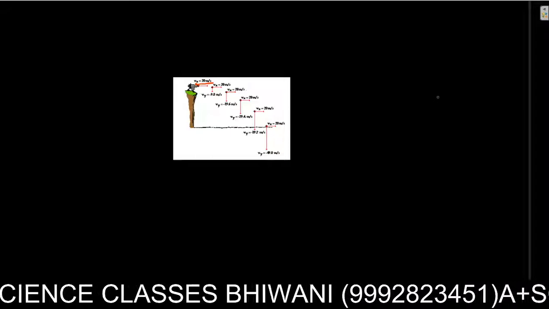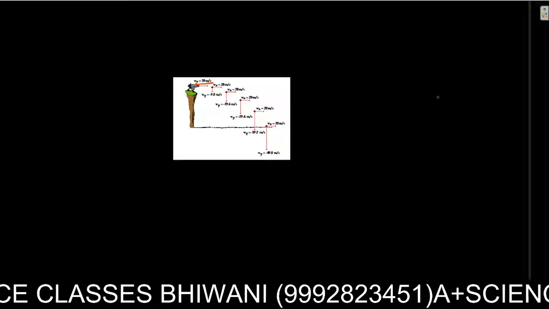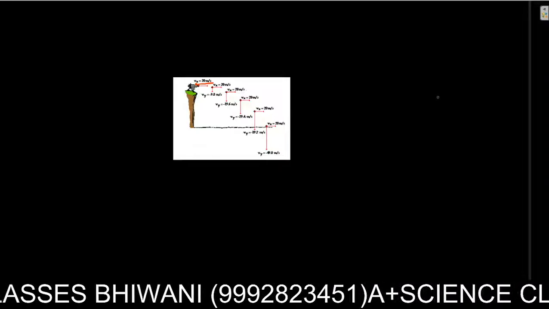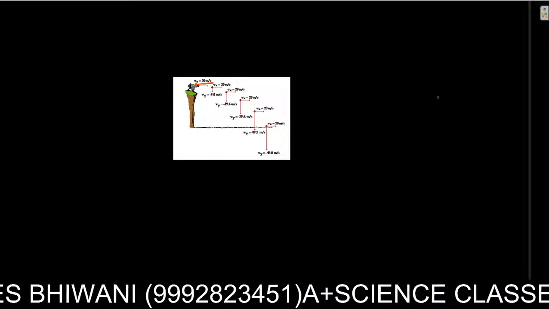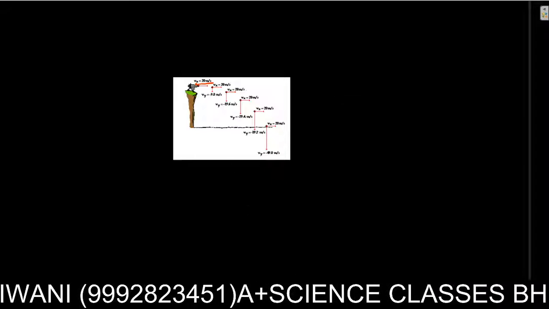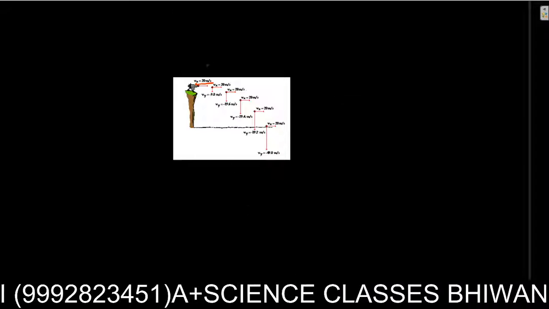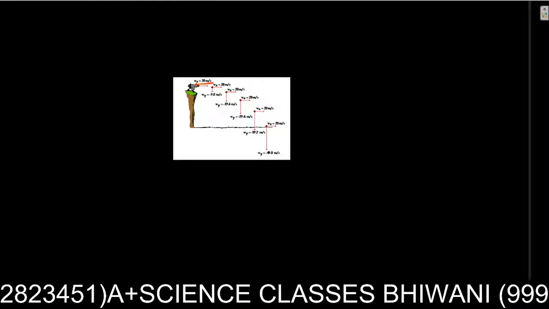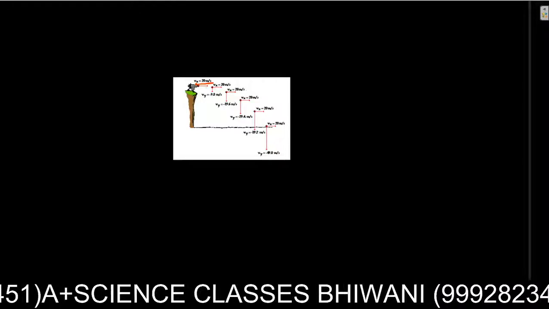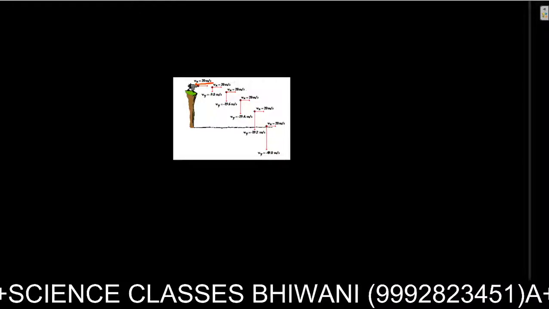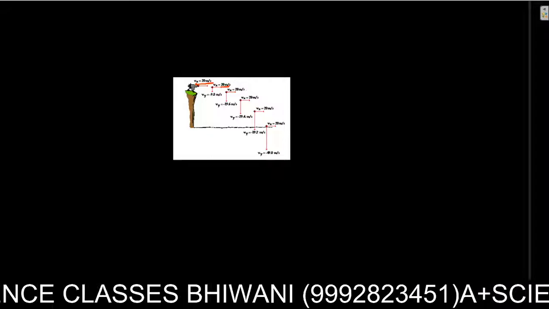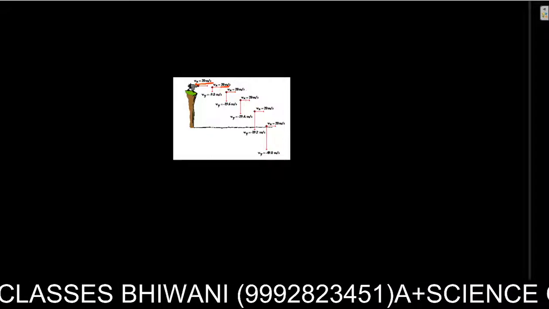In the vertical direction it's 0 because there are no forces. I'm just firing the cannonball in the horizontal direction. So it is its horizontal velocity, not the vertical velocity. So it is at 0 second. After 1 second, what is going to happen? After 1 second, horizontal velocity is going to remain constant.